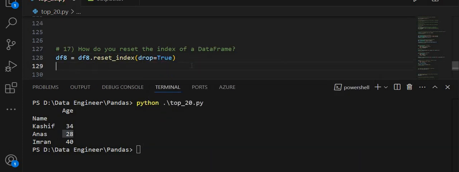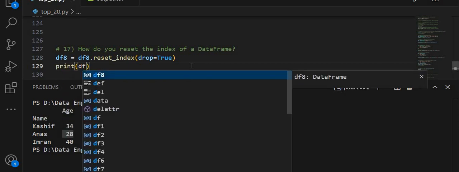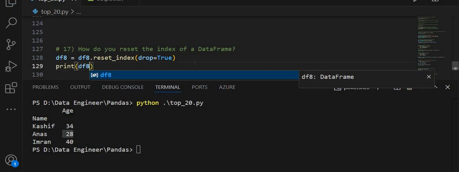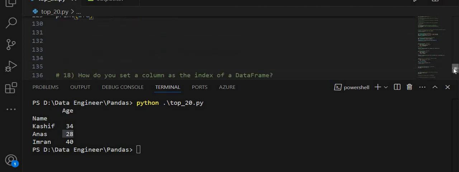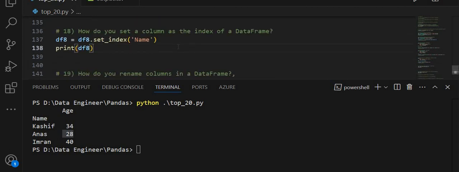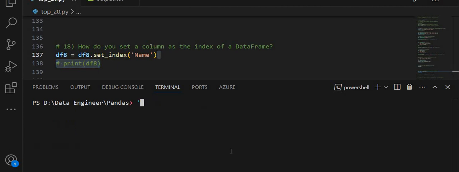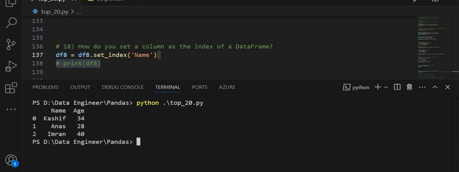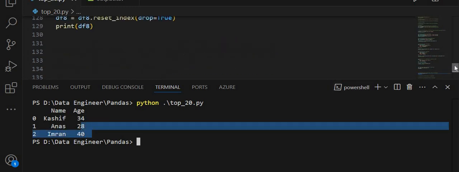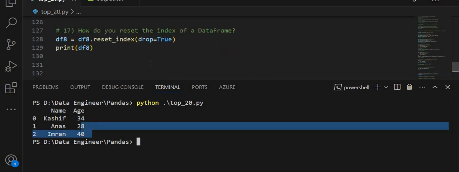Let me write the code and then I will explain what I am doing here. Comment this line, run this, clear my terminal and see what I am getting. I have successfully reset the index of a data frame.